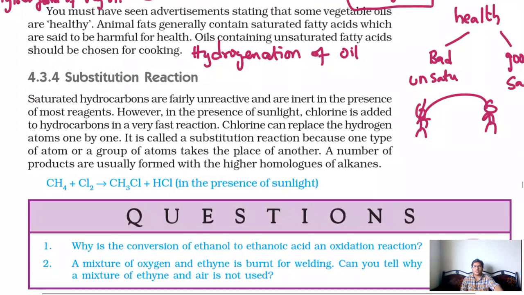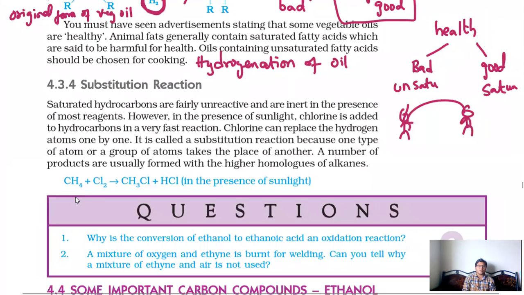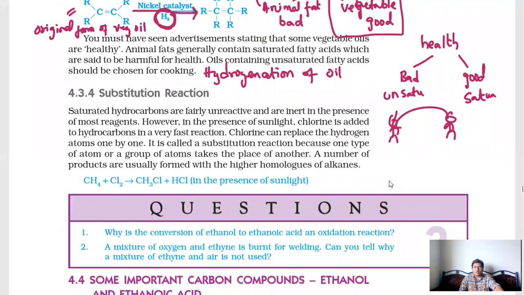Now what is substitution? Here we have one small equation. You see, CH4 plus Cl gives rise to CH3Cl plus HCl. What is that? We cannot understand, so let us try to draw a diagram. What they told, CH4 plus Cl. CH4, right? 4 hydrogens are there. CH4 plus Cl. Now chlorine is given to methane.